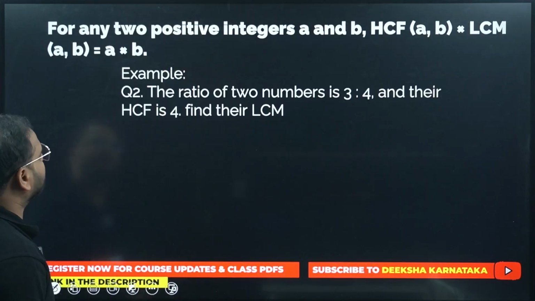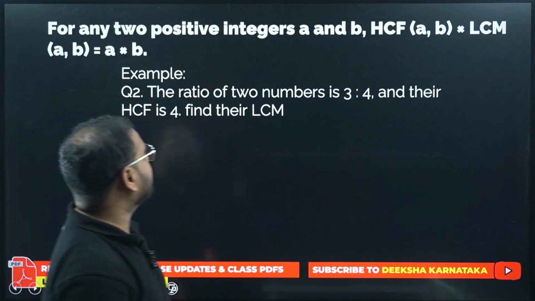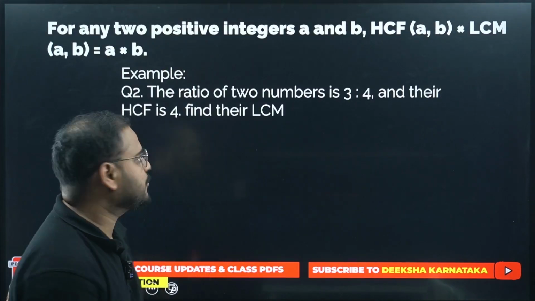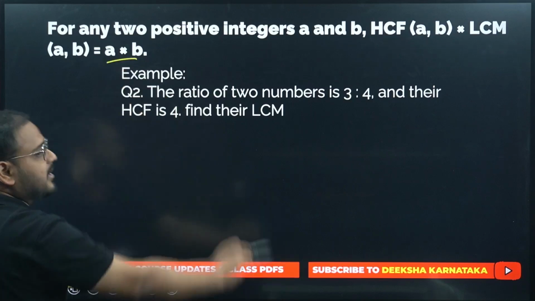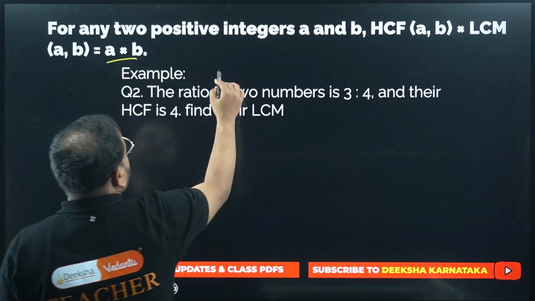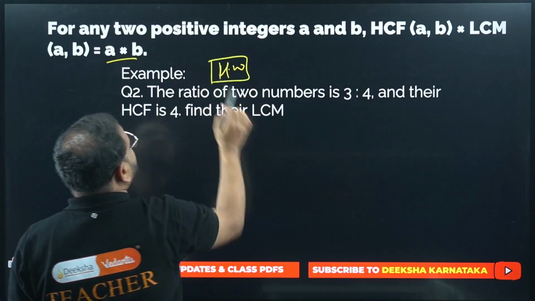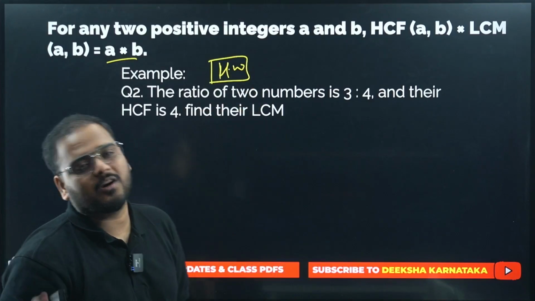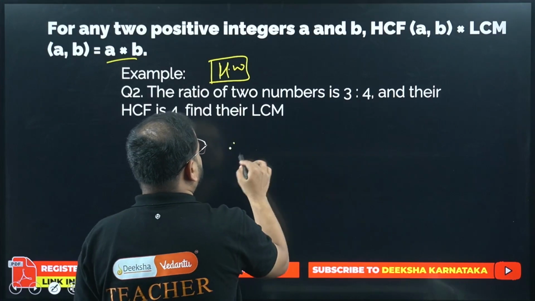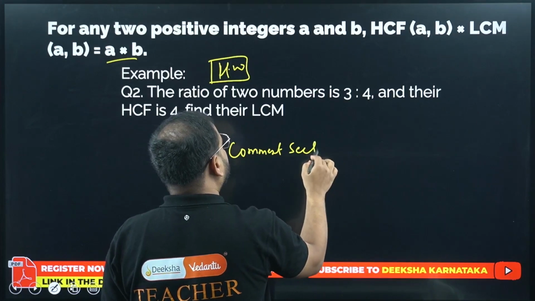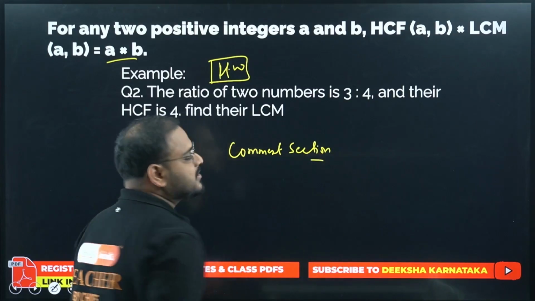Moving on. Simple problem. Okay. For any two positive integers a and b, the product of the HCF and LCM of the two numbers is equal to the product of the numbers. I've already done this, right? So this is your homework. I've done a question on this as well. So this is your homework. Please solve this and give me your answer in the comment section.